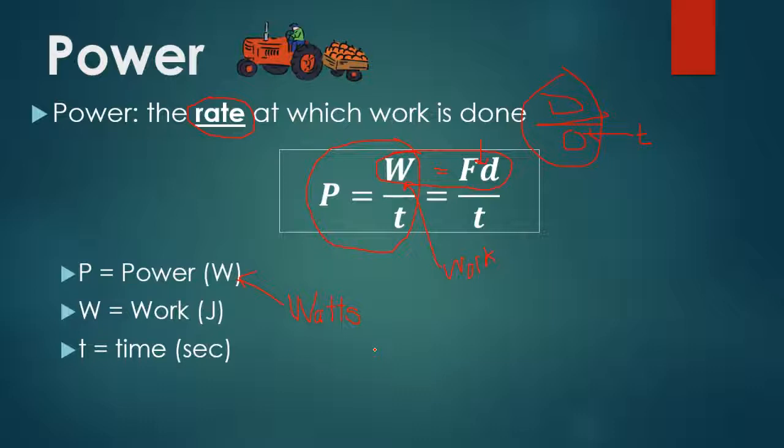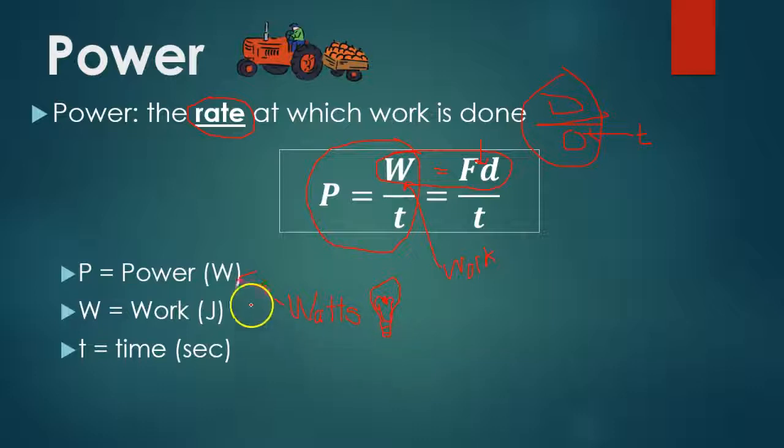You might go, oh wait, I've seen that before. There might be a light bulb going off in your head, right? Joke coming up. Because where you might have seen the unit watts before is the power of a light bulb. Back in the incandescent days, you might have bought a 60-watt light bulb. Now they're like 13 watts. It's the amount of electrical power that's used, and there's work being done there. We're not going to talk about electrical power right now. We're going to talk about mechanical power.